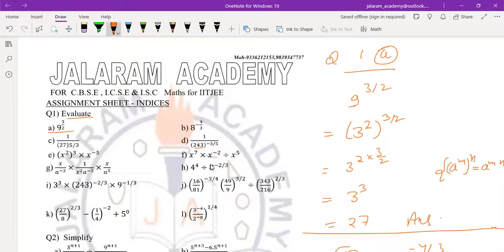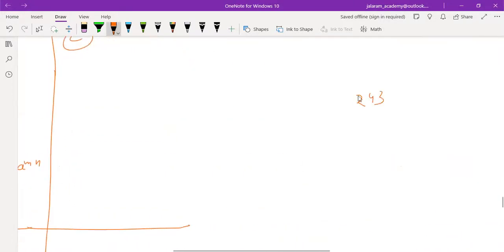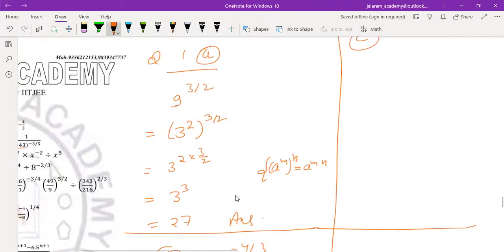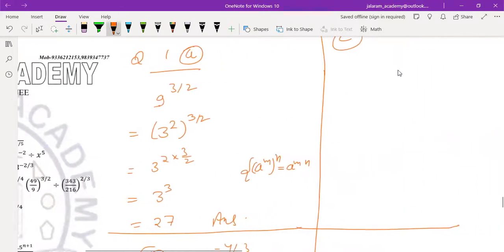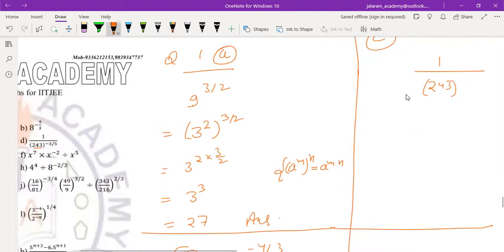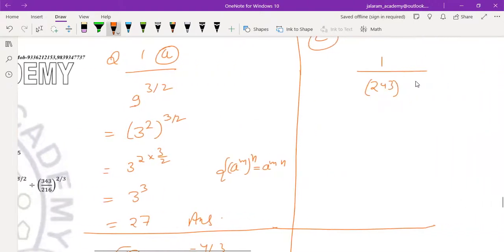For 243, first find the factors of 243 like this. 3 8s are 24, 3. Then 3 27s, 3 9s, 3 3s, and finally 3 1s. So 243 is 3 to the power 5. Then we write 1 upon 243 whole to the power minus 3 by 5.